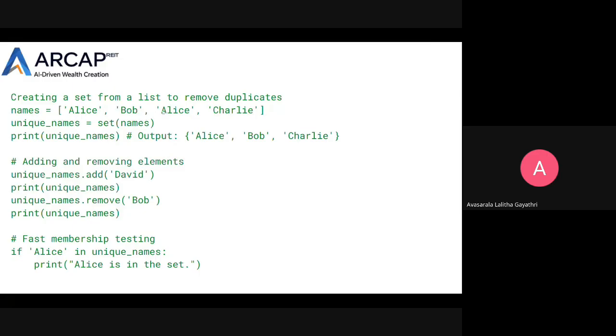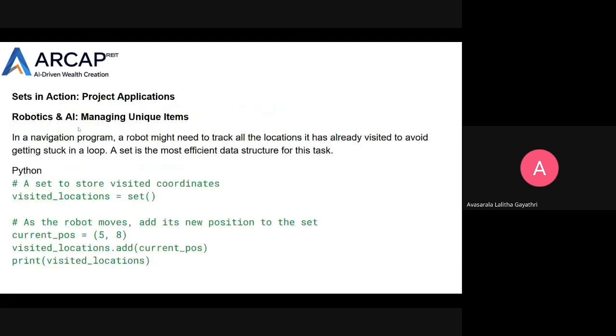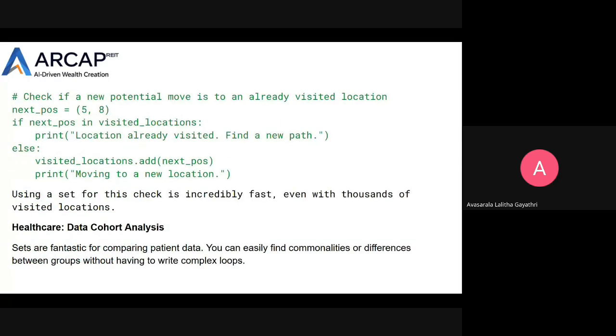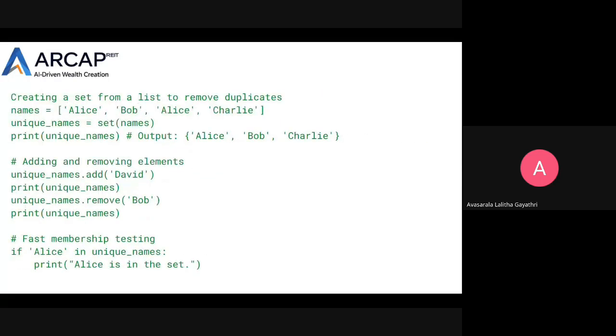And create a set from a list to remove duplicates. Here we created a list: Alice, Bob, Alice, Charlie. Here unique_names equals set of names, so the list is converted into a set.